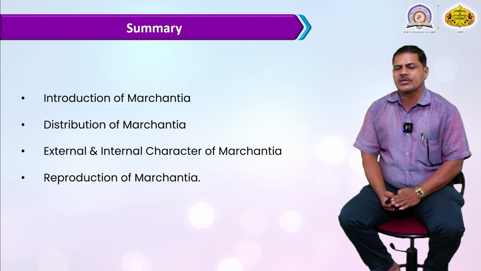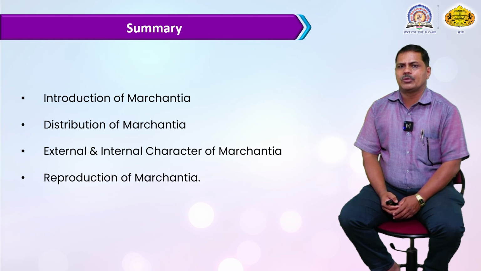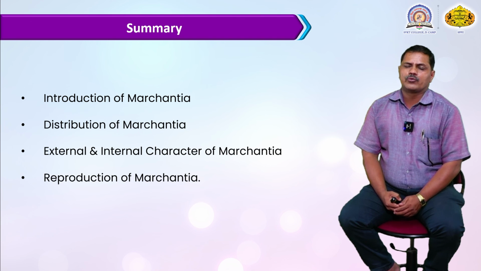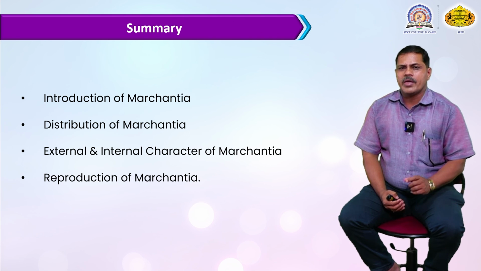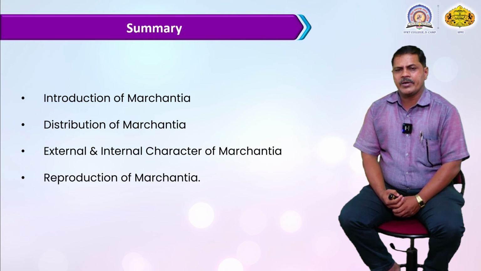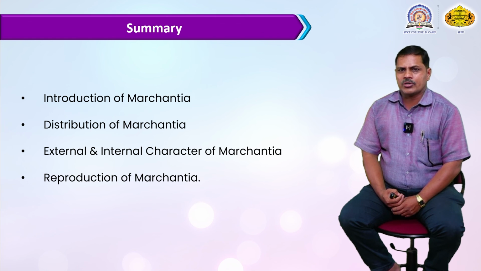Externally, Marchantia has a flat-like structure, dorsiventrally flat. On the lower epidermal side, there is a formation of tuberculate and scaly rhizoids, which are used for anchoring the substratum. The plant body is flattened, and internally, in a transverse section of the thallus, the above portion has prominent air spaces or air chambers present. Both sex organs occur on the dorsal surface, and a prominent midrib is also present in this Marchantia species.